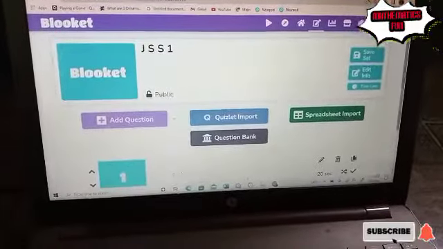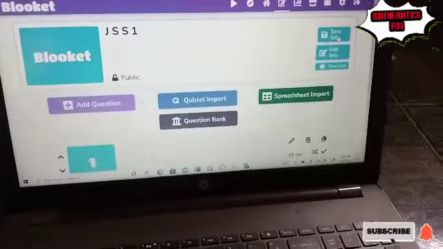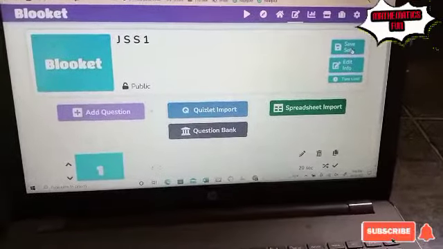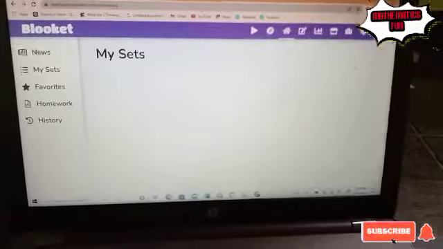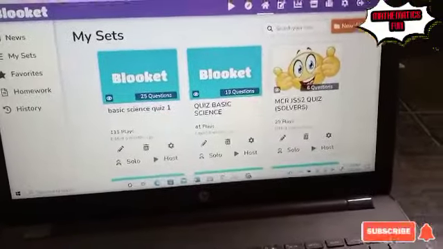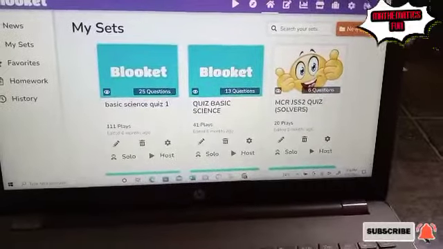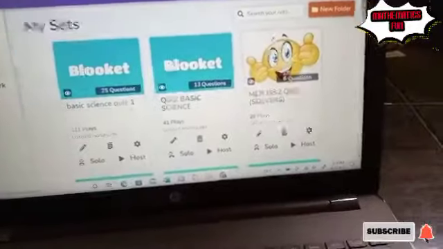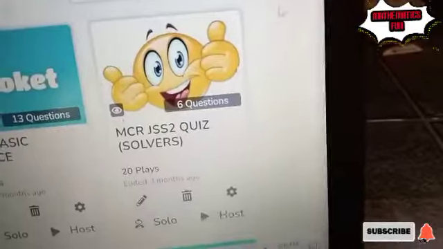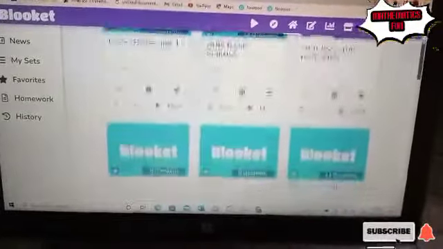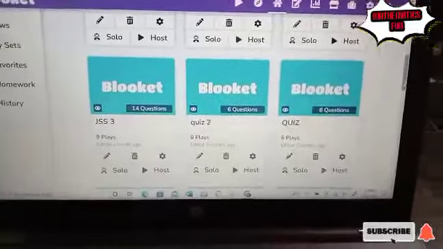the next place you go is save. You have to save it. Then I'm saving it. It's already saved. That reminds me, this is an example of the cover image. You can see this particular one. This is the cover image I use. So that is how it's going to be, especially when you want to put a cover image.